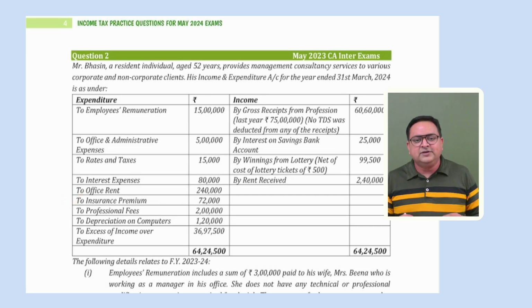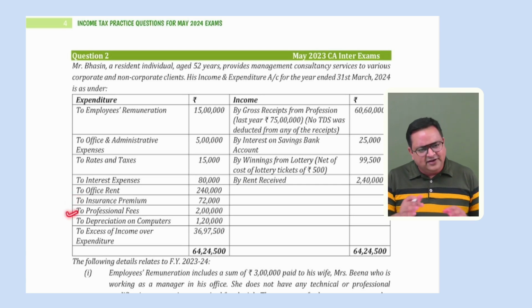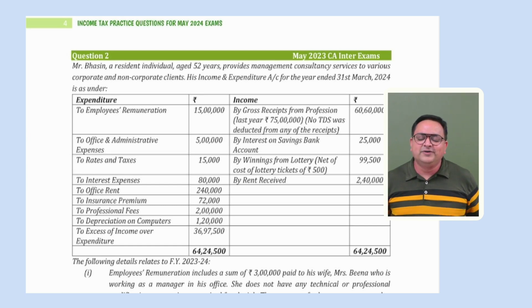So if you're the owner of this particular property and you are paying this rent, you are just claiming it as an opportunity cost, then we are not going to allow it. Insurance premium we can allow. On the face of it, we can see that it is allowed. If something is mentioned in the information, then we have to work accordingly. Professional fees, okay. Depreciation on computers, okay.